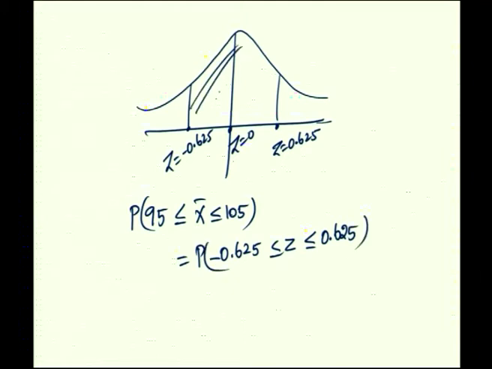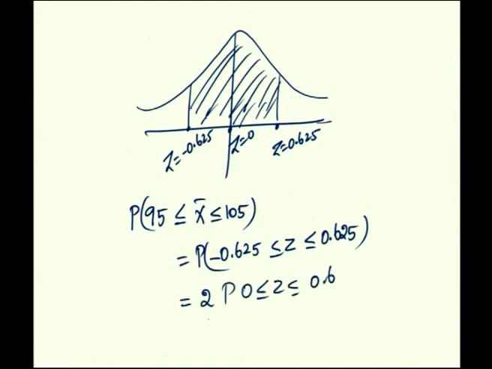So, this shaded area is the required probability. Because of the symmetry, this is 2 times P of 0 less than or equal to z less than or equal to 0.625, because the area from 0 to minus 0.625 is the same as the area from 0 to plus 0.625.